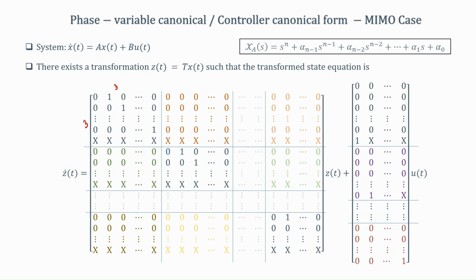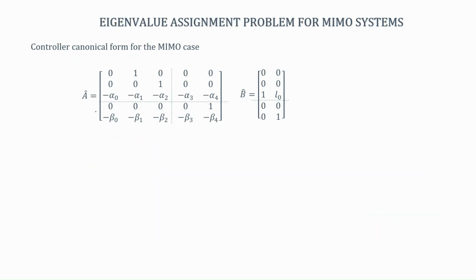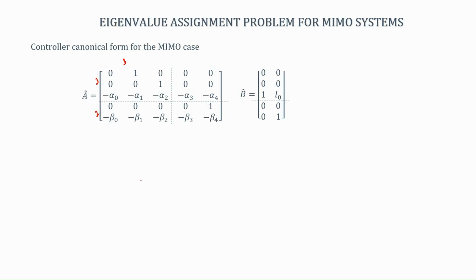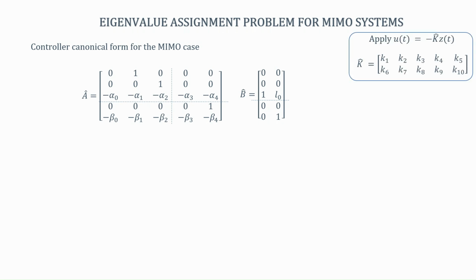So, this is becoming 3 cross 2, 3 cross 3, this is a 2 cross 3 matrix. So, you can see this is 3 cross 3, this is 2 cross 3, and then you have this part which is again a 3 cross 2 matrix, and this part is a 2 cross 2 matrix. This is what we are getting, and in the B hat also it is following the structure that I have shown just now. Now, if this is your A hat and B hat, of course, I have not told you how to get to this structure, I will tell you that, but suppose I have got to this structure, then how does it help us?